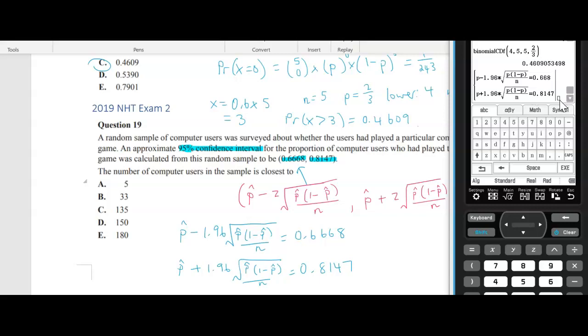And we're solving for p and n, so p comma n, and I don't want the exact value, so let's just change it to decimal.